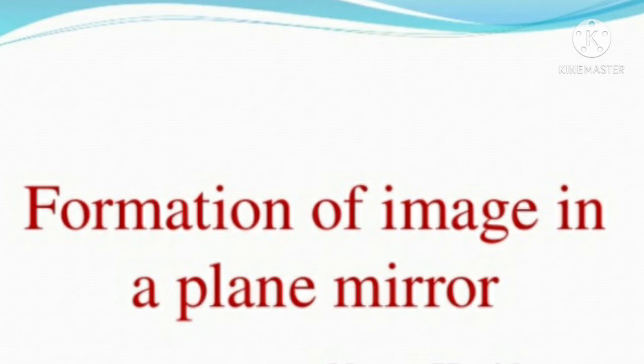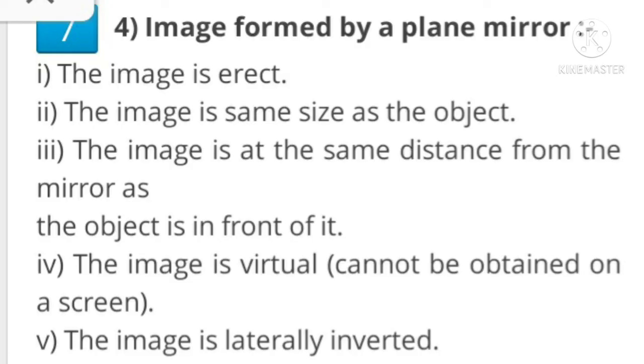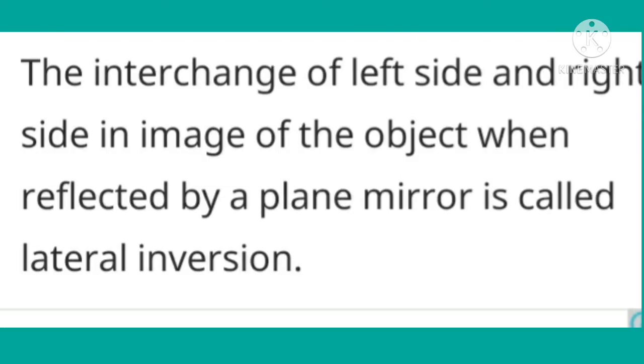The image is erect. The image is the same size as the object. The image is at the same distance from the mirror as the object is in front of it. The image is virtual, means it cannot be obtained on a screen, and the last but not the least, the image is laterally inverted.